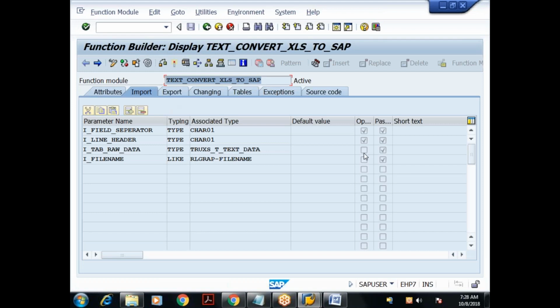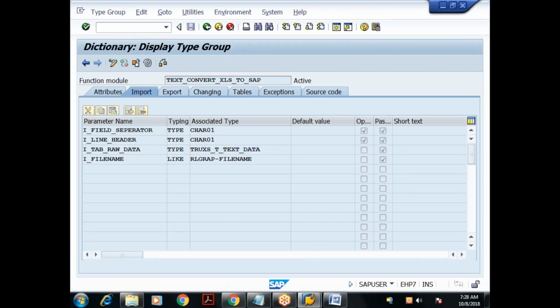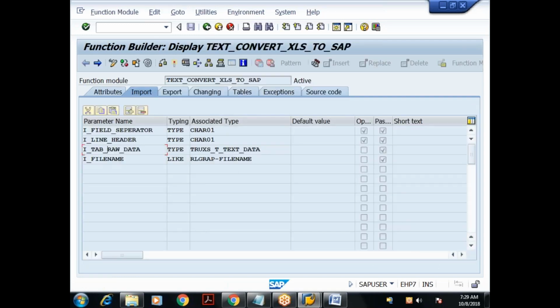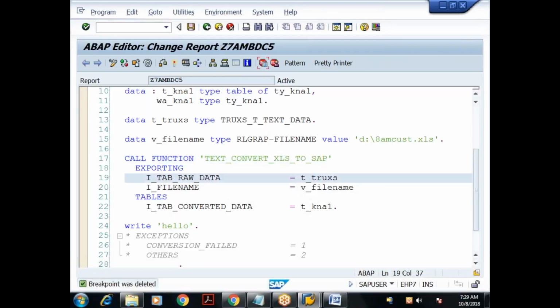There are two mandatory parameters. One parameter is the internal table of type so and so. Okay, what is this? We don't know. If I double click on this, I understood that it is an internal table declared in the type group trucks. So I also declared a variable of the same type.